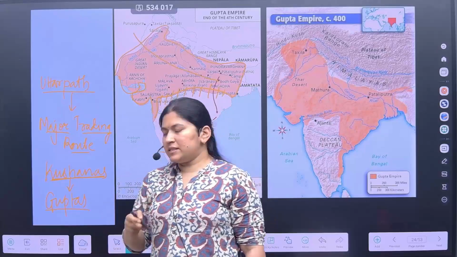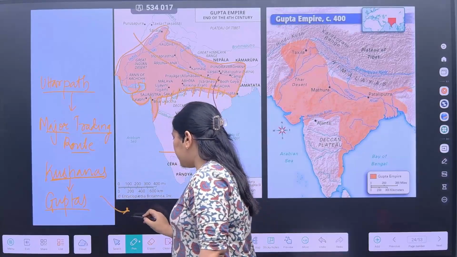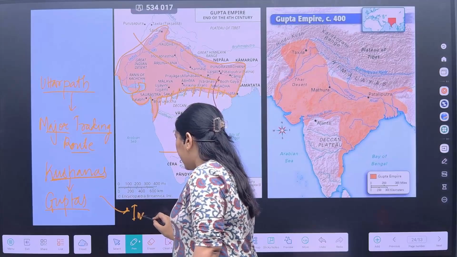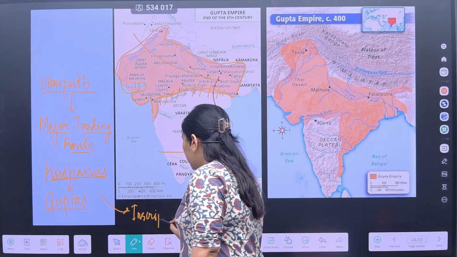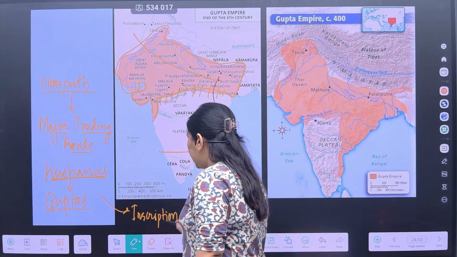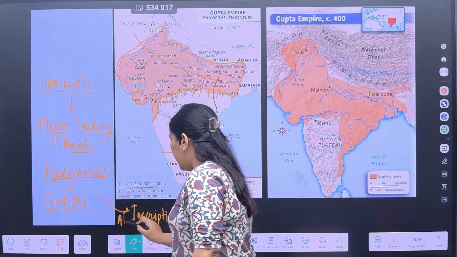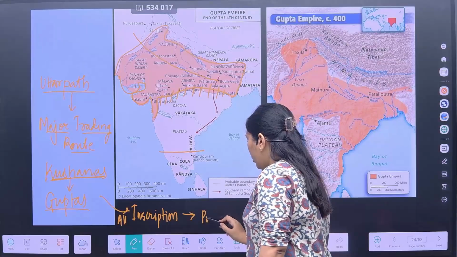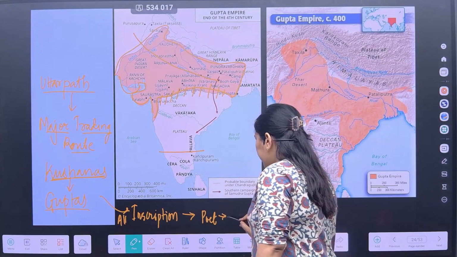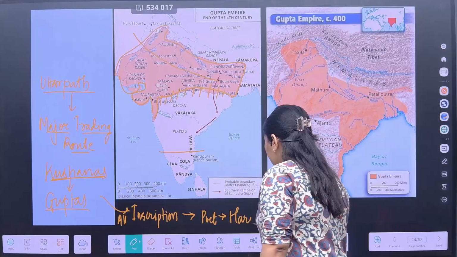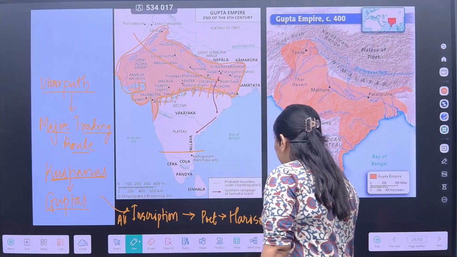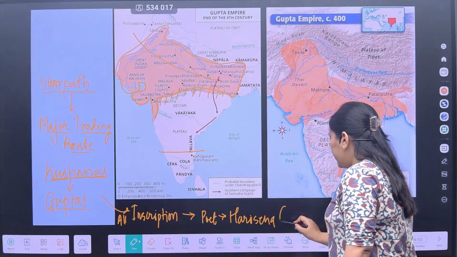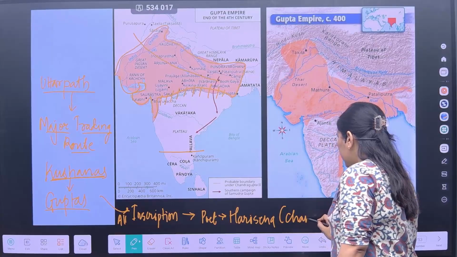This is written in the inscription. This is the Allahabad inscription, which talks about the court poet Harisena. And Harisena was a court poet during Chandragupta II.